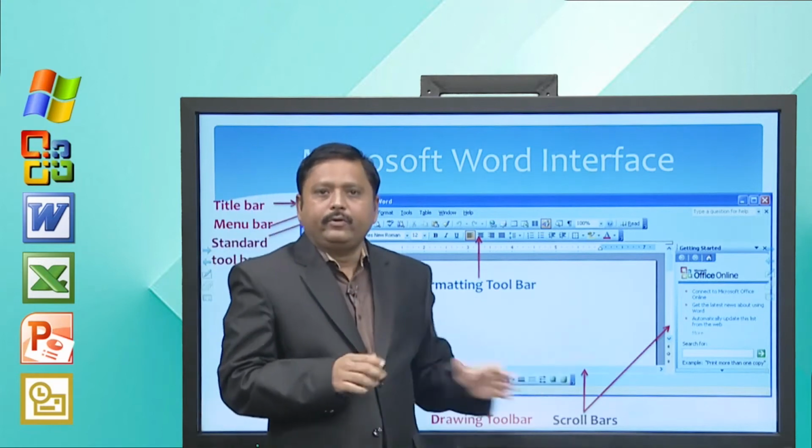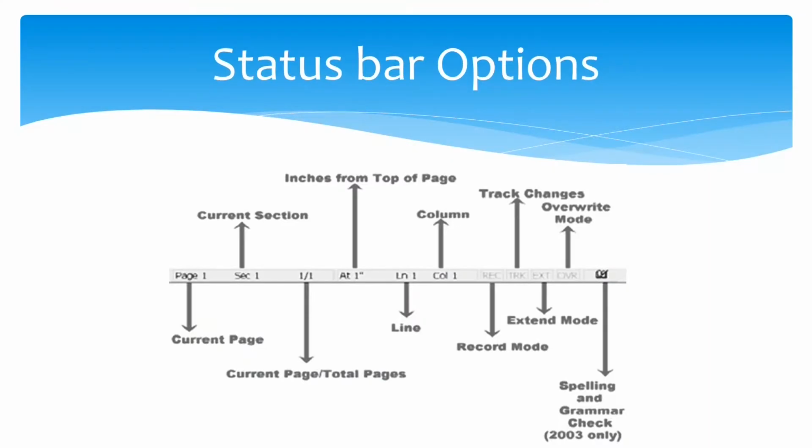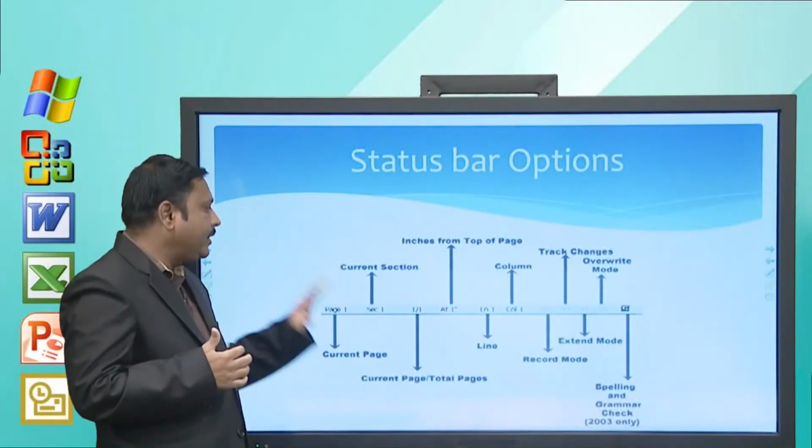So, let us try to understand what the status bar actually displays. Here on screen you can see the first thing is the current page. Suppose there are 10 pages in your document and you are on the 3rd page, this will show you page 3.